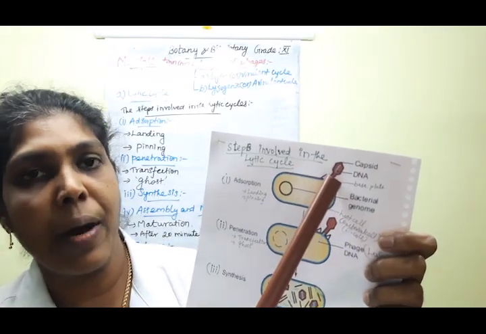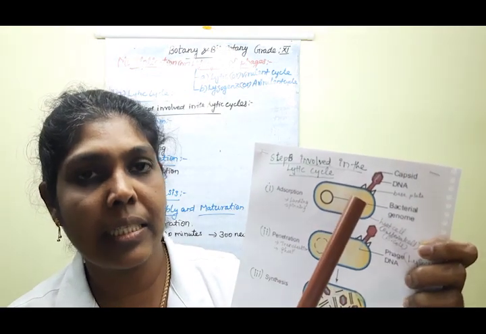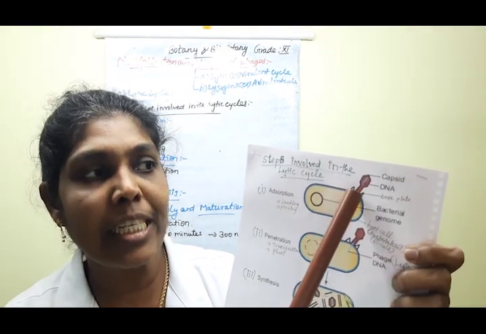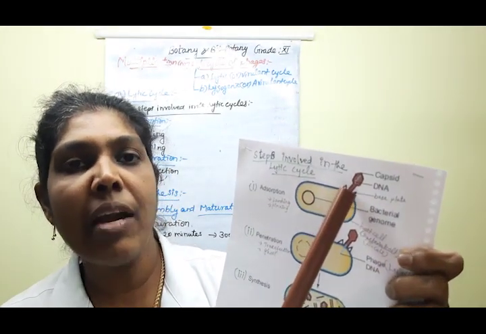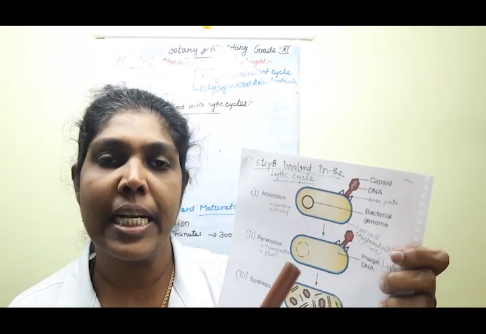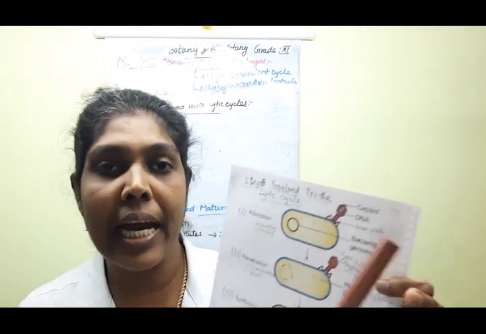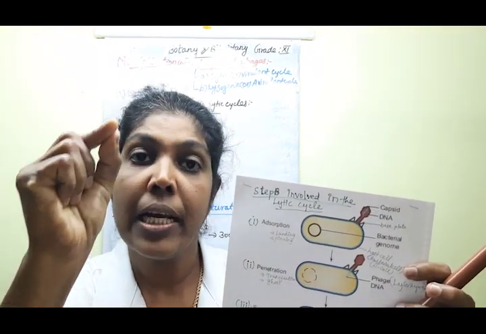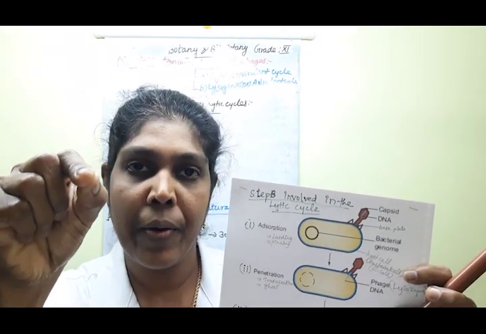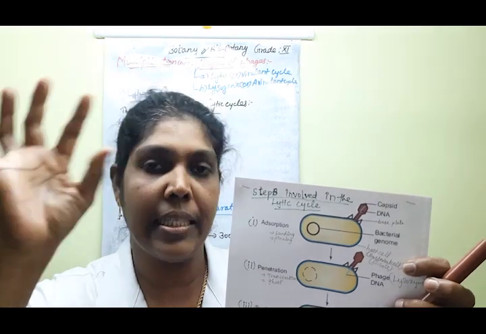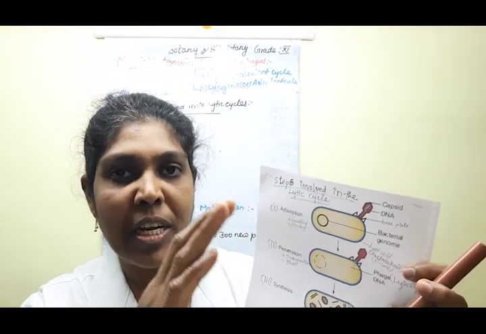Okay, so this is the tail part. First, the tail recognizes the recognition site of the bacterial cell. Clear? Then the tail fiber is present in lipopolysaccharides. This lipopolysaccharide is found in the phage tail region. That acts as a receptor region. Clear? The first step is making contact between these two.